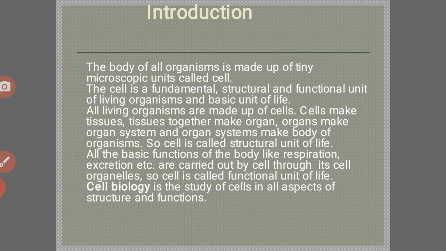All living organisms are made up of cells. Cells make tissues, tissues together make organs, organs make organ systems, and organ systems make the body of organisms. So, the cell is called the structural unit of life. All the basic functions of the body, like respiration, excretion, etc., are carried out by cells through their cell organelles. So, the cell is called the functional unit of life.